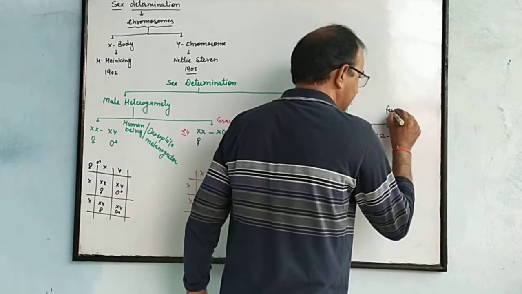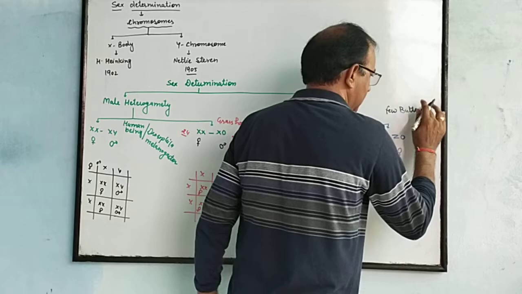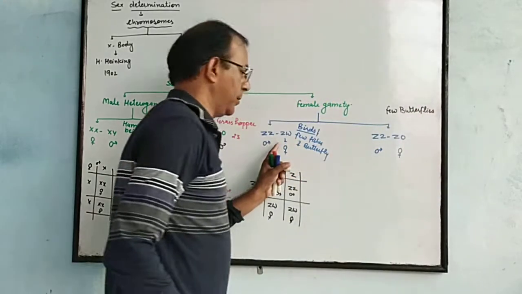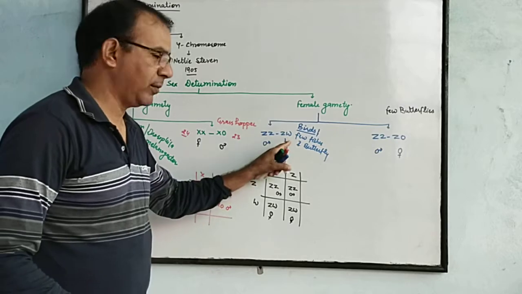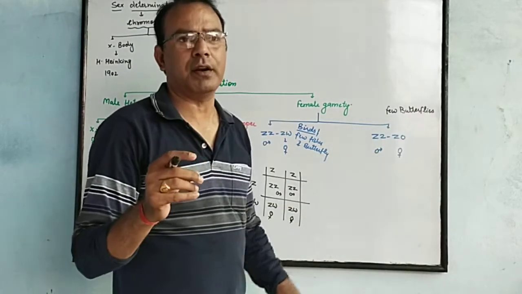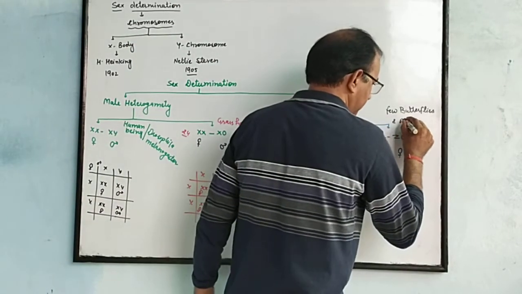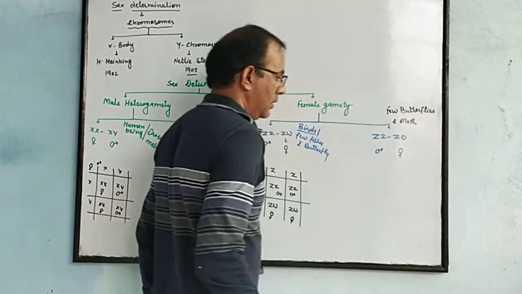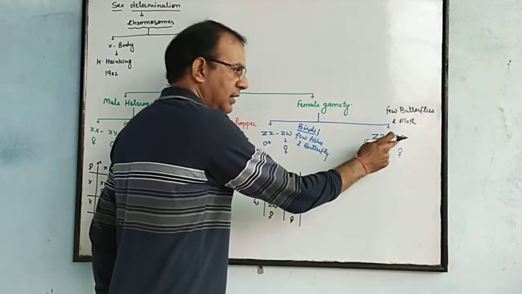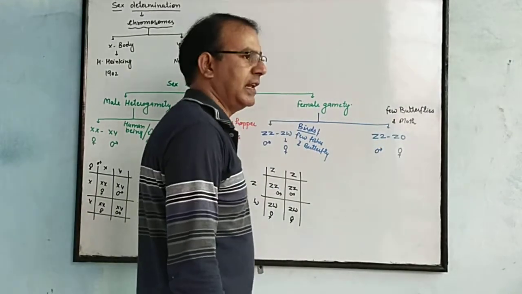Mostly butterflies show sex determination by ZZ and ZW. But a few butterflies may contain in the female one less chromosome than the male. And moths. This is the male and this one is female. One chromosome is less in the female; heterogamety in a few species of butterfly as well as in moths.